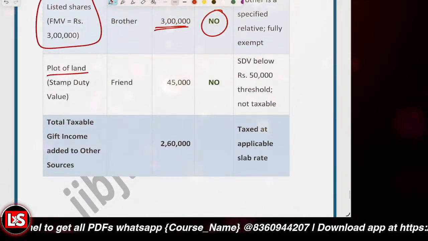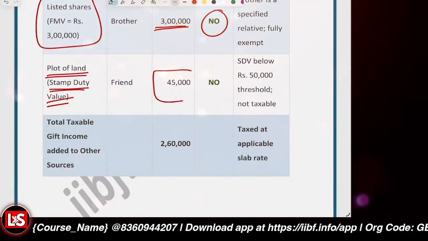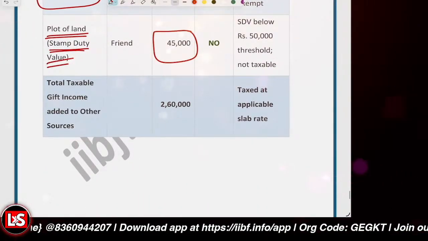If you receive a plot of land from a friend with a stamp duty value lesser than 50,000, it is not taxable. Getting it?